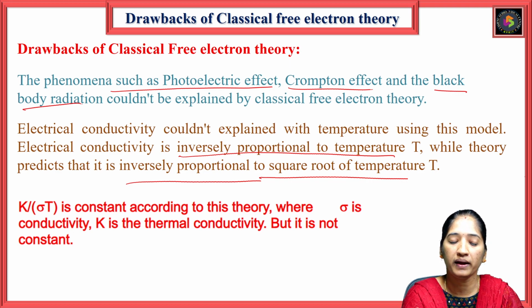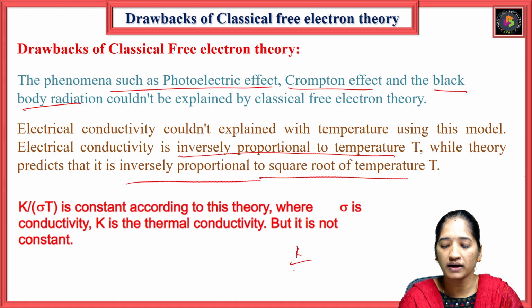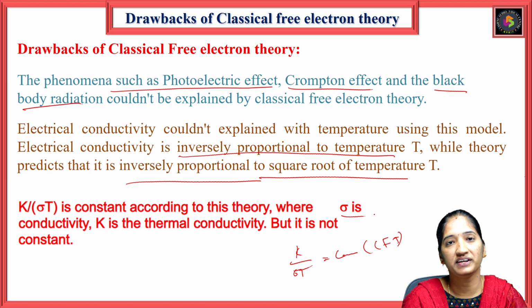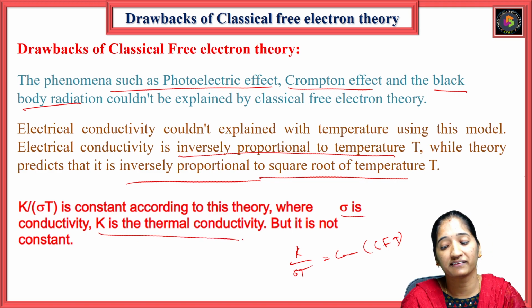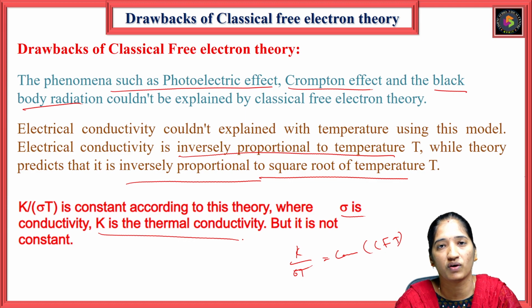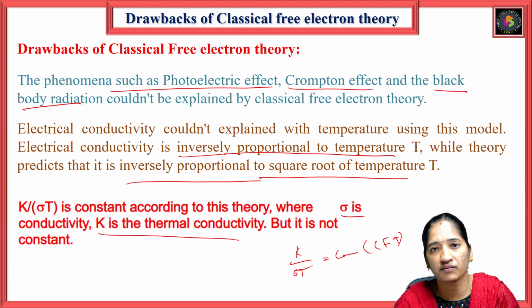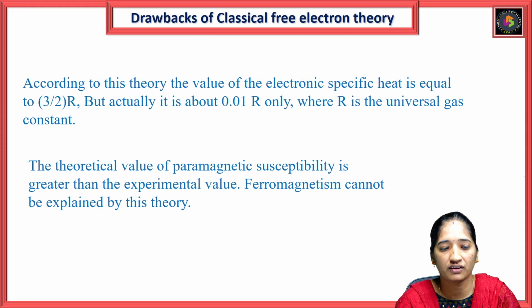Coming to another drawback, K by sigma T is a constant according to the classical free electron theory. But sigma is the electrical conductivity and K is the thermal conductivity, and K by sigma T is not constant, so it fails.